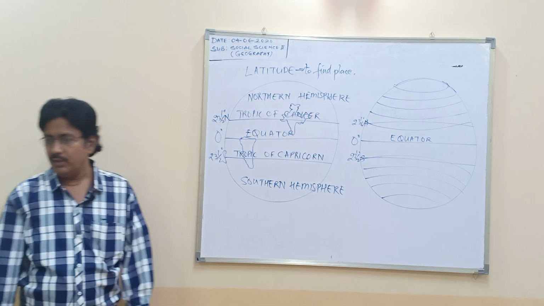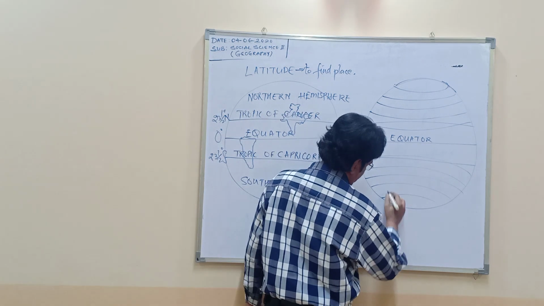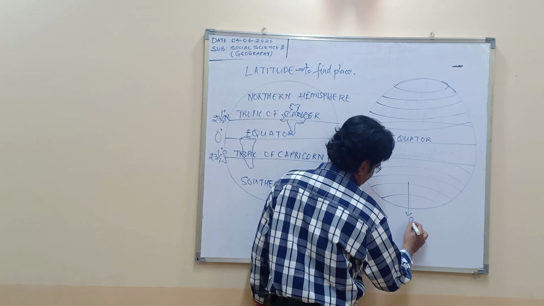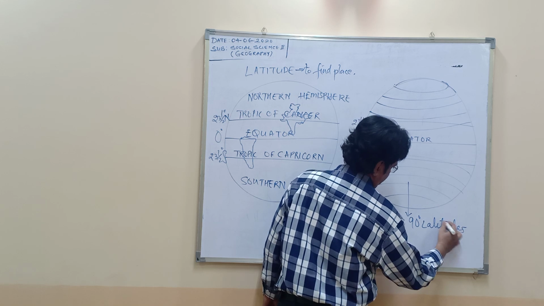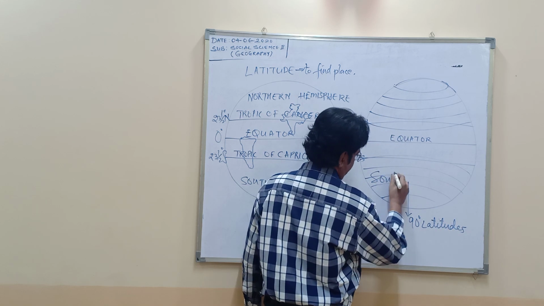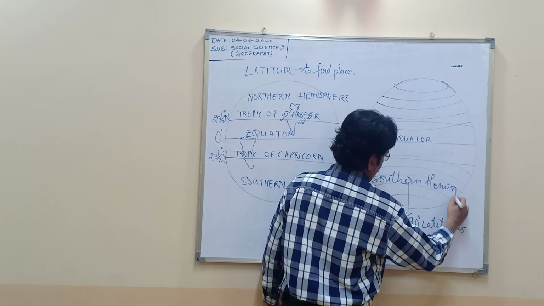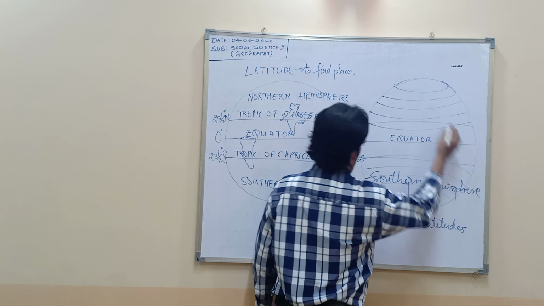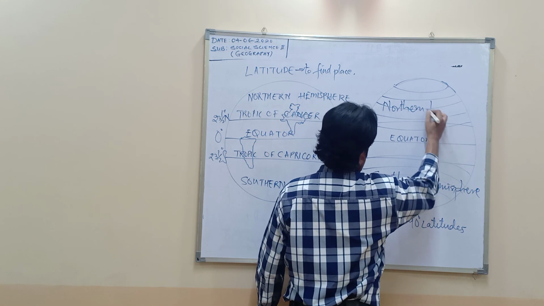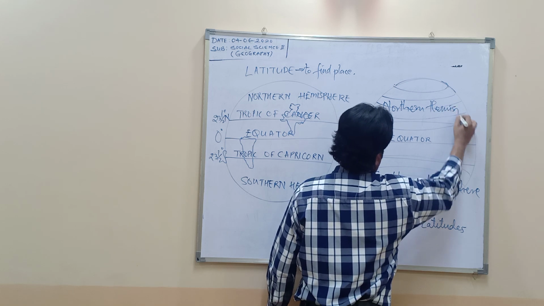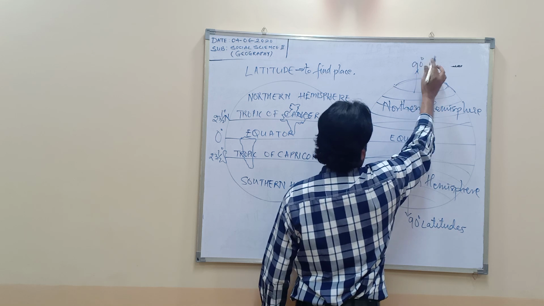The southern hemisphere has 90 latitudes, and in the same way the northern hemisphere has 90 latitudes.